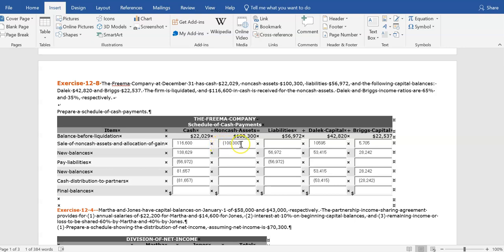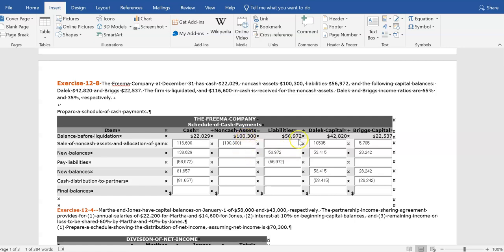So all of these were sold, so we're decreasing the non-cash assets and recording the amount of cash received when they were sold in the amount of $116,600. Ending up with cash of $138,629, which is the cash that was there plus what was received for the sale of the non-cash assets, increasing the new cash balance. There are no more non-cash assets.